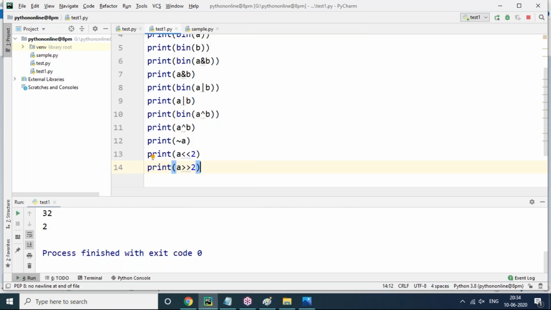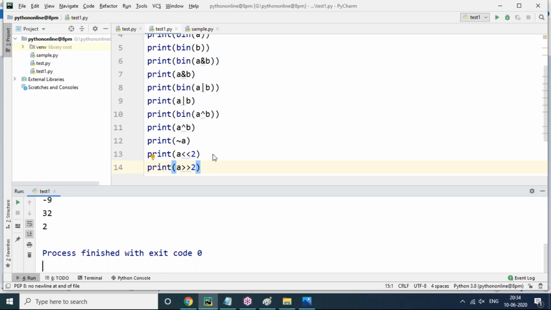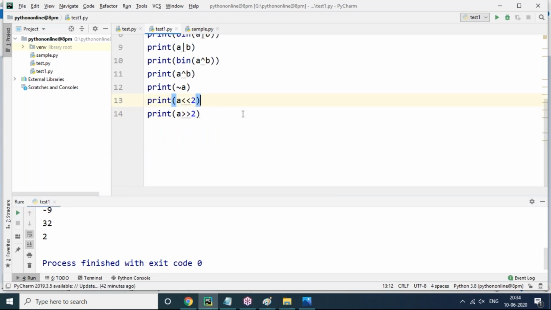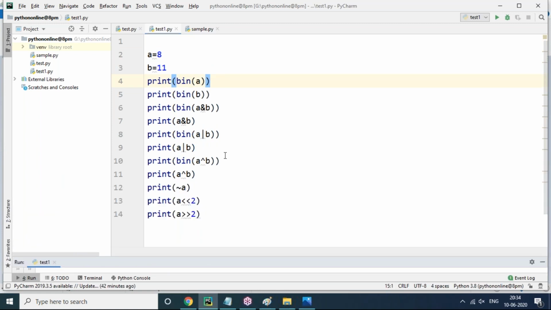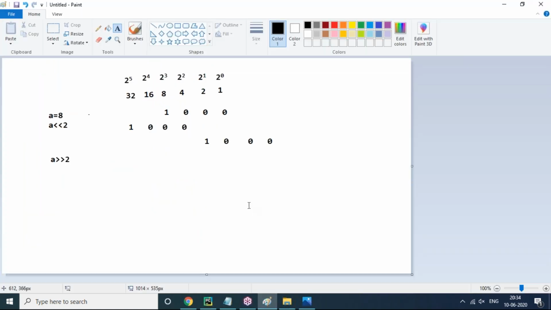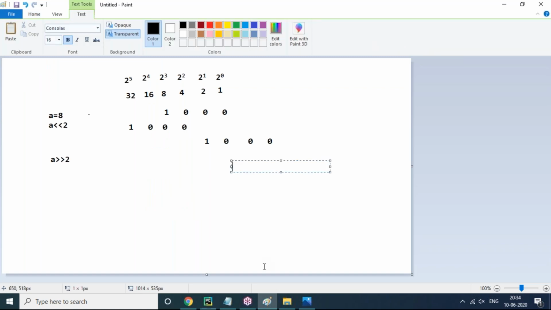How many bits you want, you can move, no problem. The value will be obtained according to that only. But if I straight away write this program by taking values, you can't understand what's happening internally. Actually in the Python context, you need not do this manual calculation.